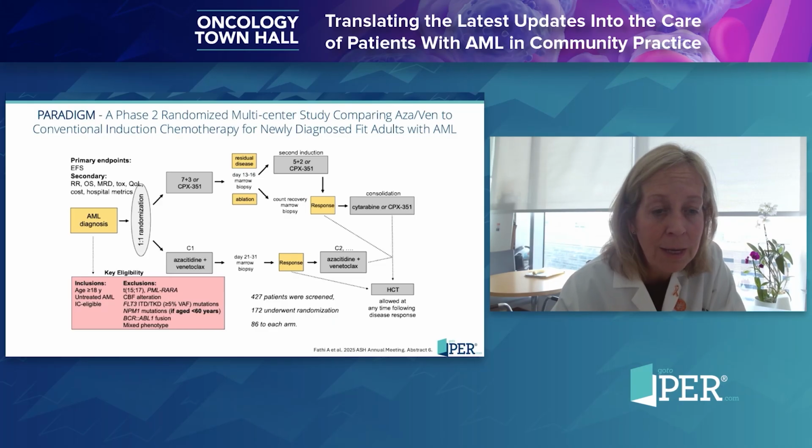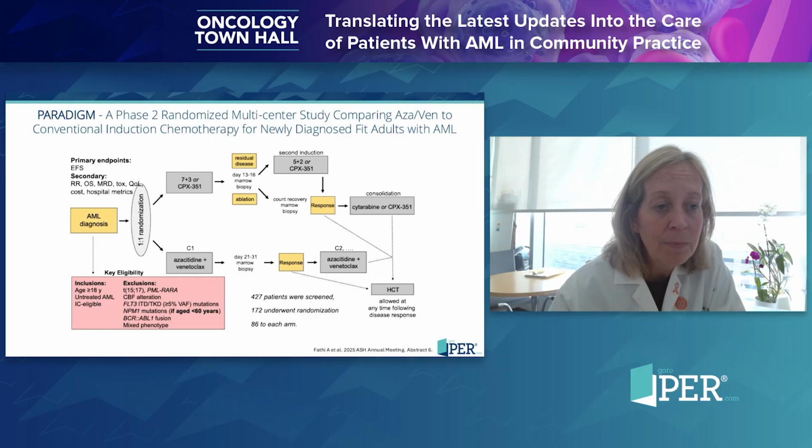that are younger. And this leads us into the discussion of the PARADIGM study, which was presented by Amir Fathi at ASH 2025, which is a phase 2 randomized multi-center study comparing AZA-VEN to conventional induction chemotherapy for newly diagnosed fit adults with AML. You can see here the inclusion criteria in the bottom right-hand corner: age greater than 18, patients with untreated AML that were eligible for intensive chemotherapy, and these patients were intended to move to transplant for